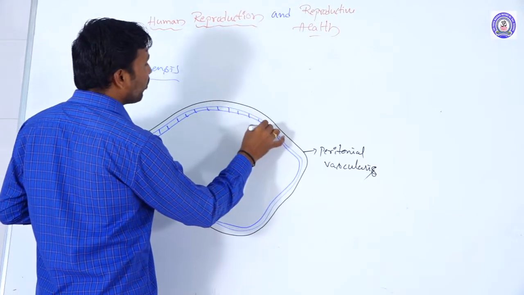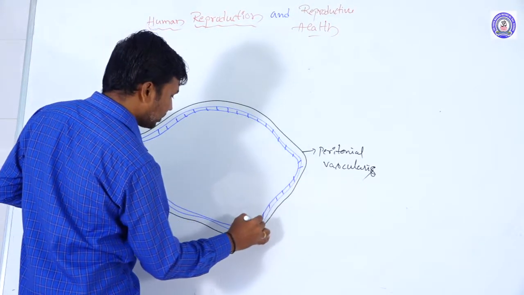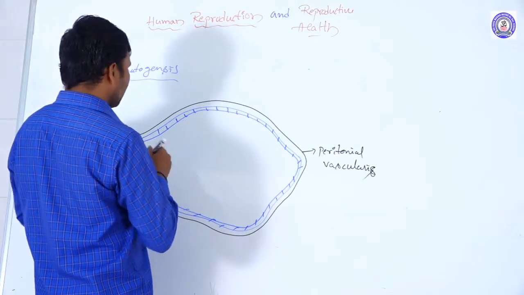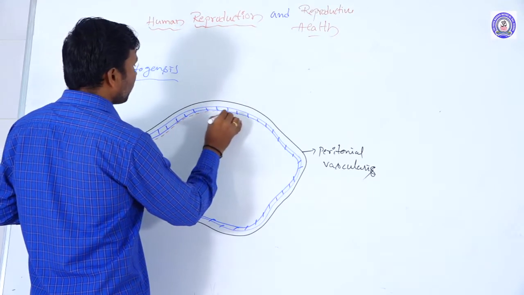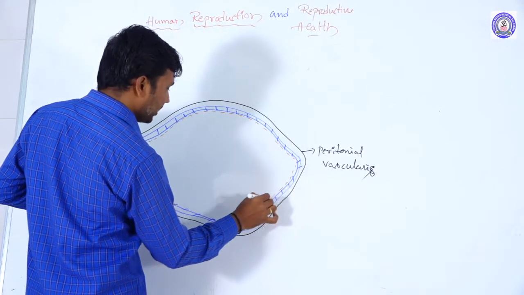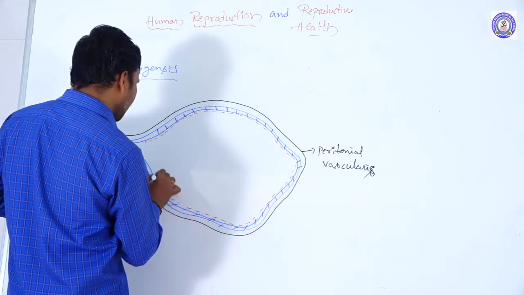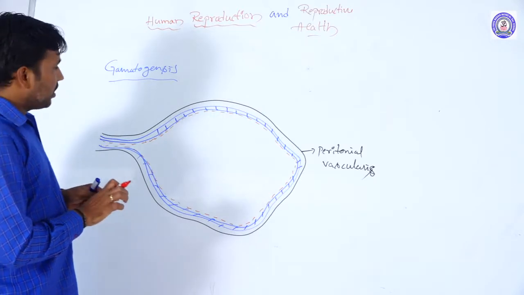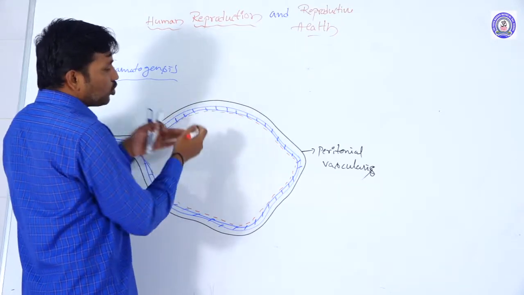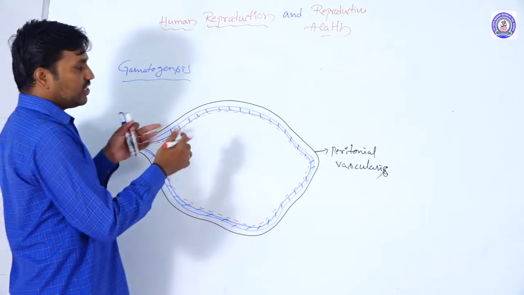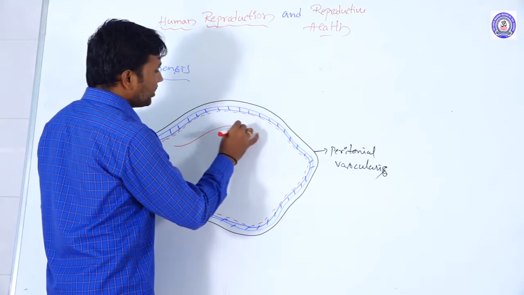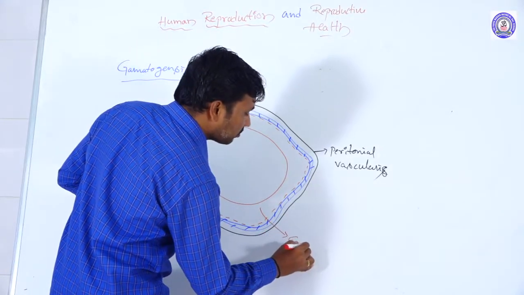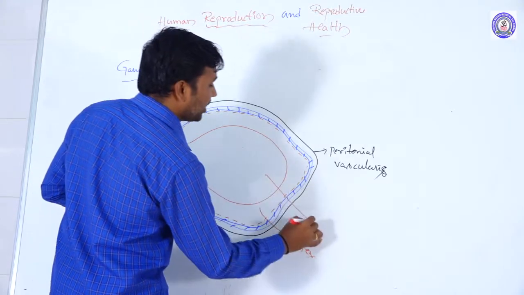The germ layer cells are cuboidal cells. Inner to the germ layer, the tunica albuginea is present, a connective fibrous tissue. This albuginea and the stroma of the ovary are differentiated into two regions: one is the cortex region and the other is the medullary region. This is the cortex region and this is the medullary region.